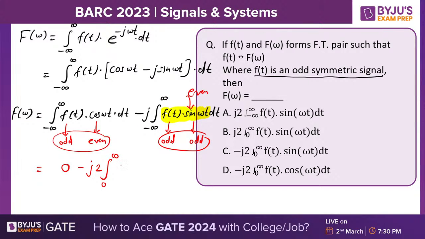And now you can tell me which one is the correct answer. Minus j times 2, integral 0 to infinity, f of t sin omega t. Option C is the correct answer. Basic maths is involved over here.